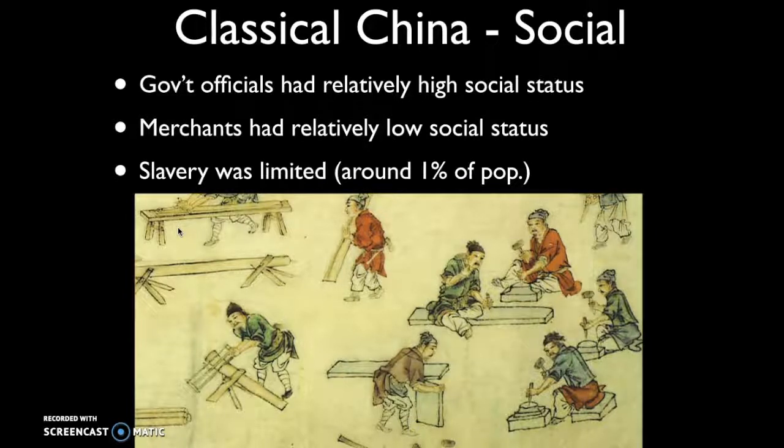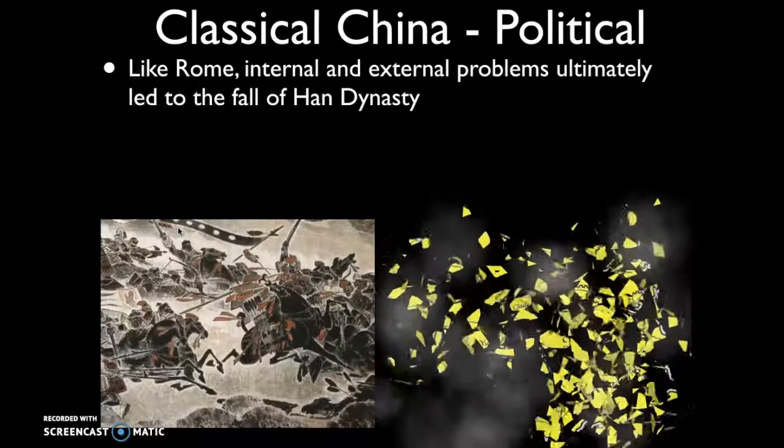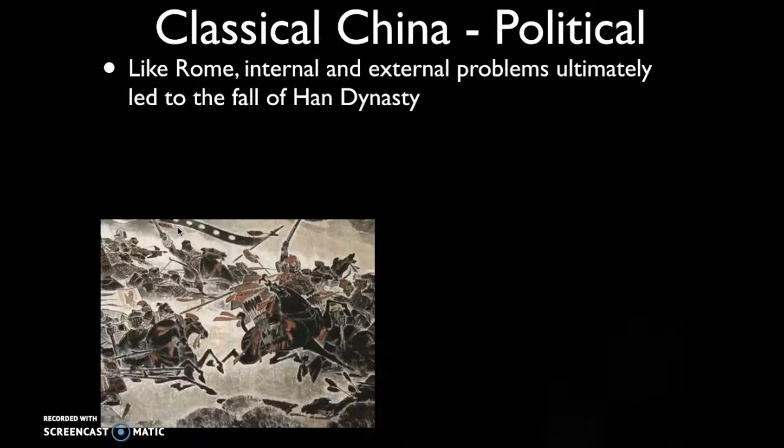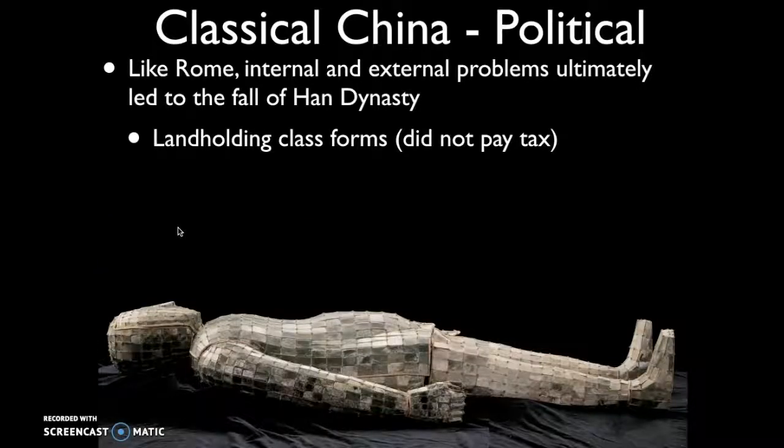As we described earlier, the corvée labor system was essentially a form of forced or coerced labor. Now, why did the Han Dynasty collapse? Like Rome, which we'll discuss later, both internal and external problems are ultimately going to doom the Han Dynasty and lead to their fall. Let's start with the internal problems.